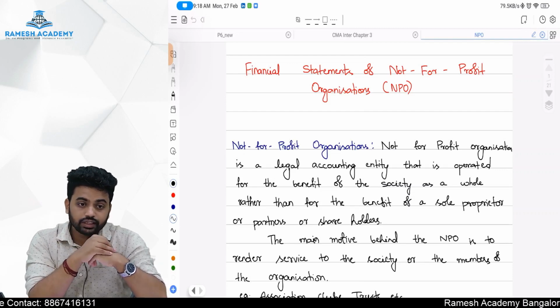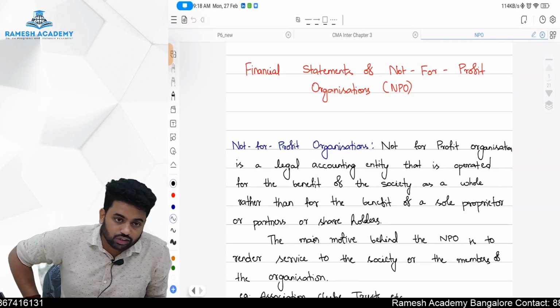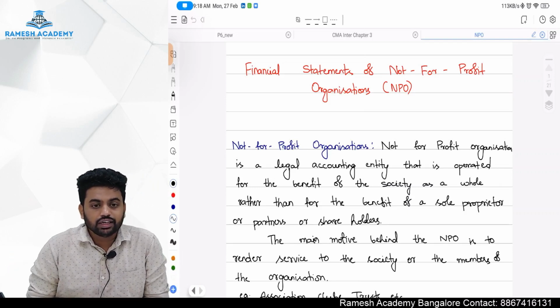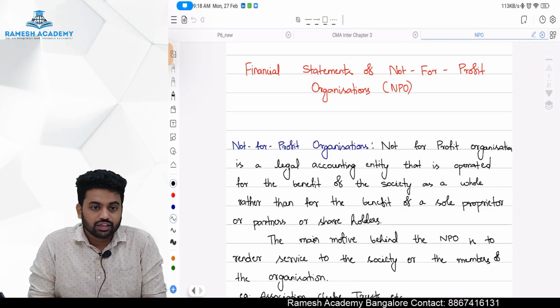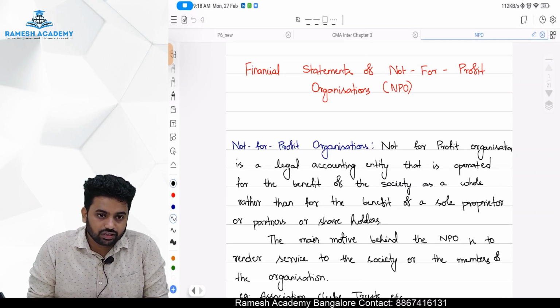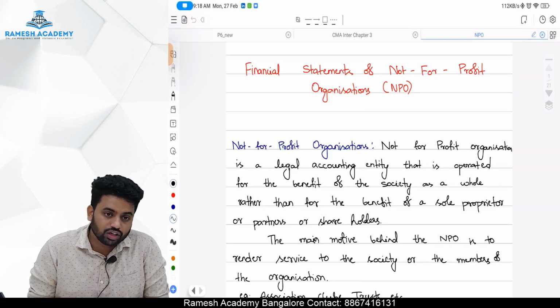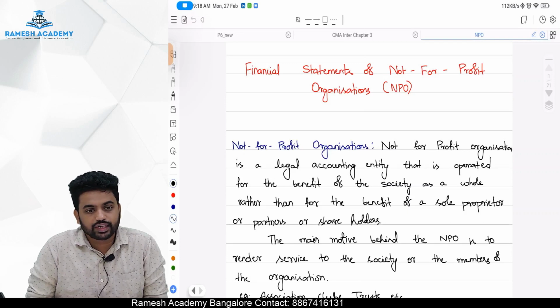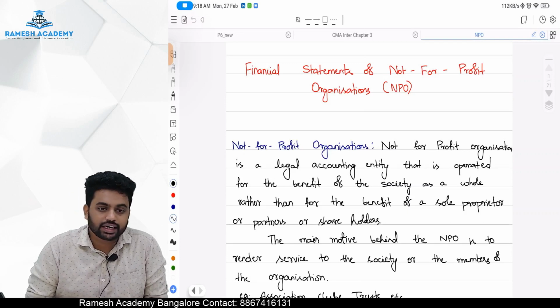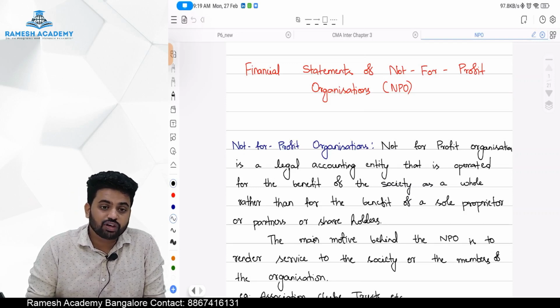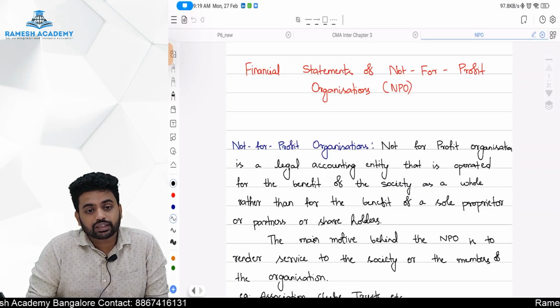Do you mean they do not do any trading activity? They will do the trading activity. If they are not there in existence to earn the profit, that doesn't mean that they don't do any activity. Yes, they do the trading activity, they do some activity, but from that they will not expect a profit.